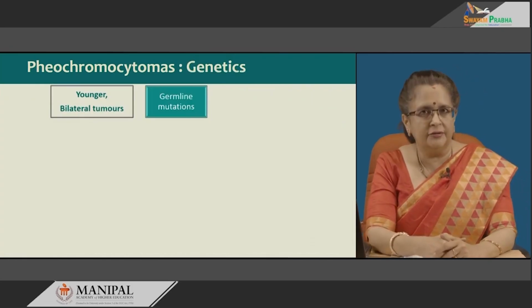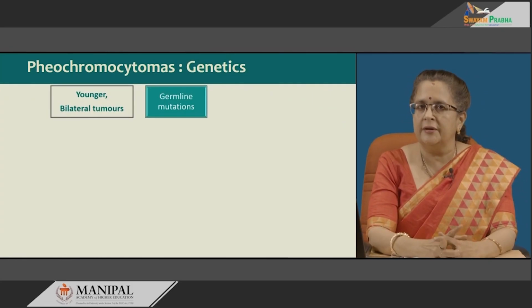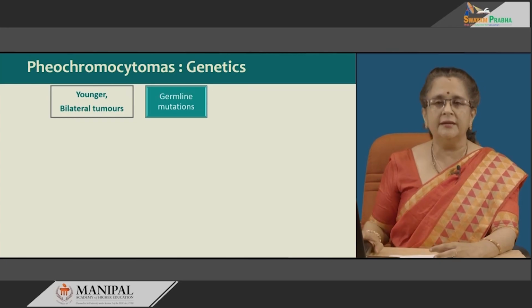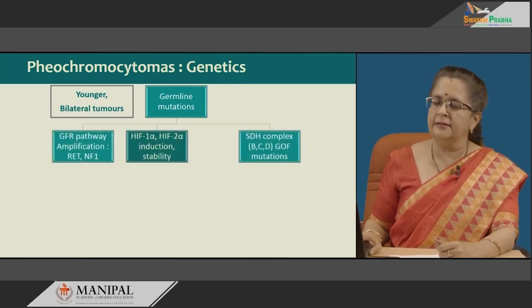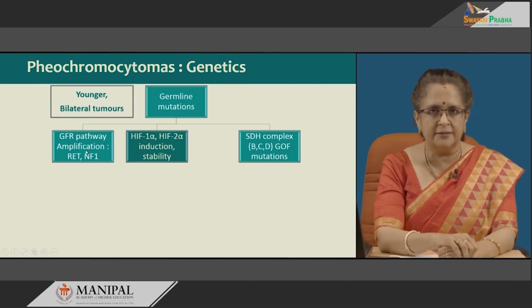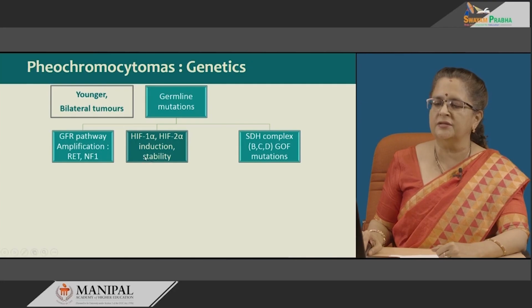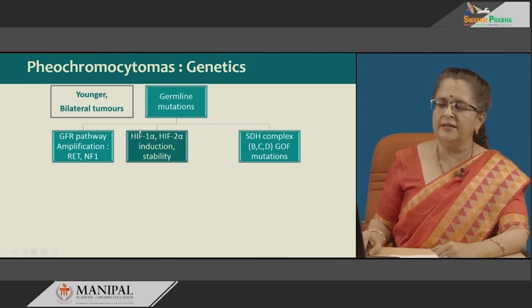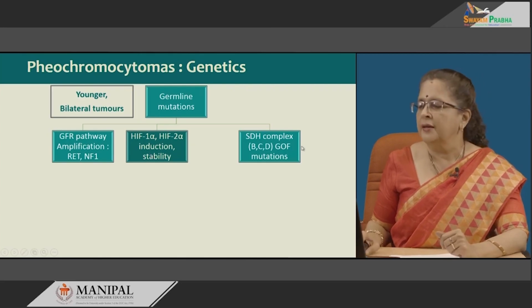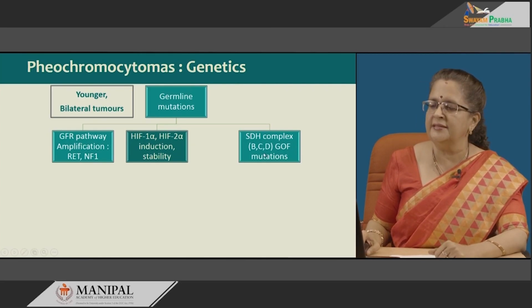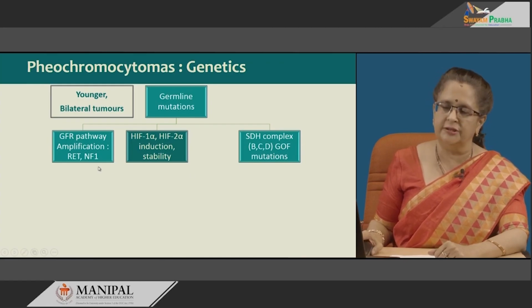So, whenever there is a germline mutation, the tumors, that is pheochromocytomas, present in younger patients and they usually present as bilateral tumors. Now, these germline mutations can affect 3 lines, that is it can be the growth factor receptor pathway amplification involving the RET gene or the neurofibromatosis 1 gene or NF1 gene, or it could be hypoxia induced factor 1 alpha or 2 alpha. Now, whenever these genes are involved in any way, there is induction and stability of these genes, and this produces something known as pseudohypoxia. Then in the succinate dehydrogenase complex comprising B, C and D, there is loss of function mutation.